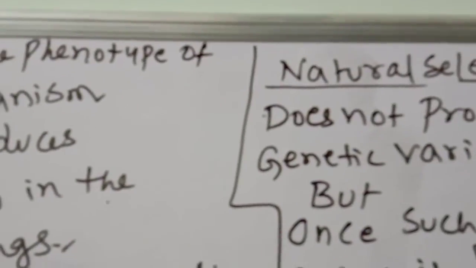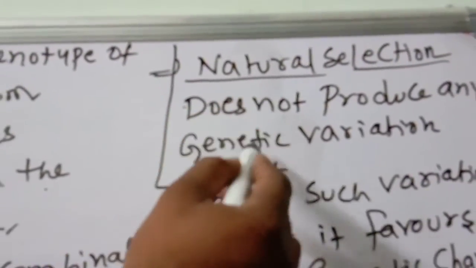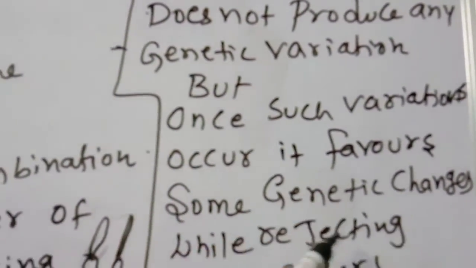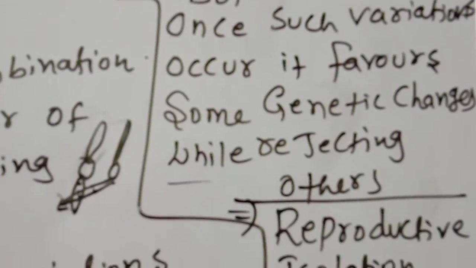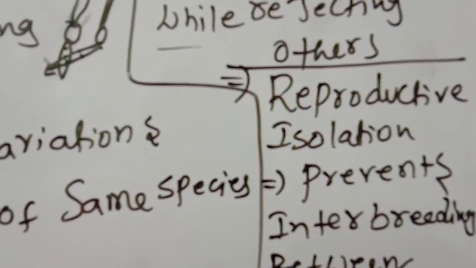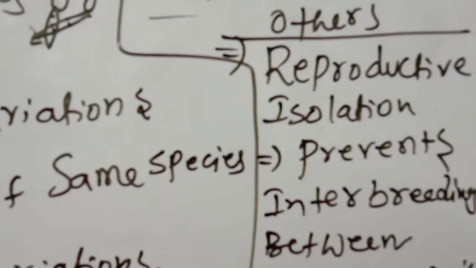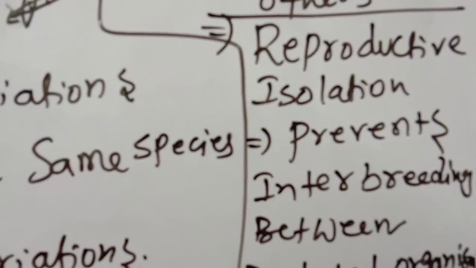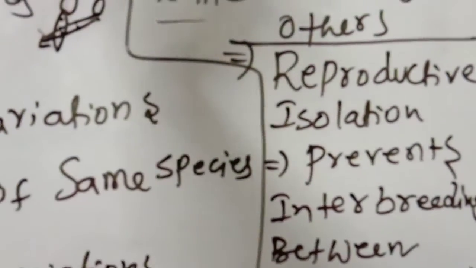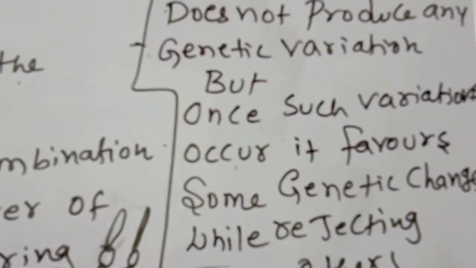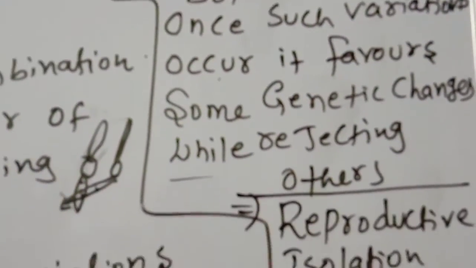The next one is natural selection. It does not produce any genetic variation, but once such variation occurs, it favors some genetic changes while rejecting others. Other changes will be rejected by nature; only those which are good and favorable will be accepted by nature. That's why it is called natural selection. Only those changes will continue, selected by nature.